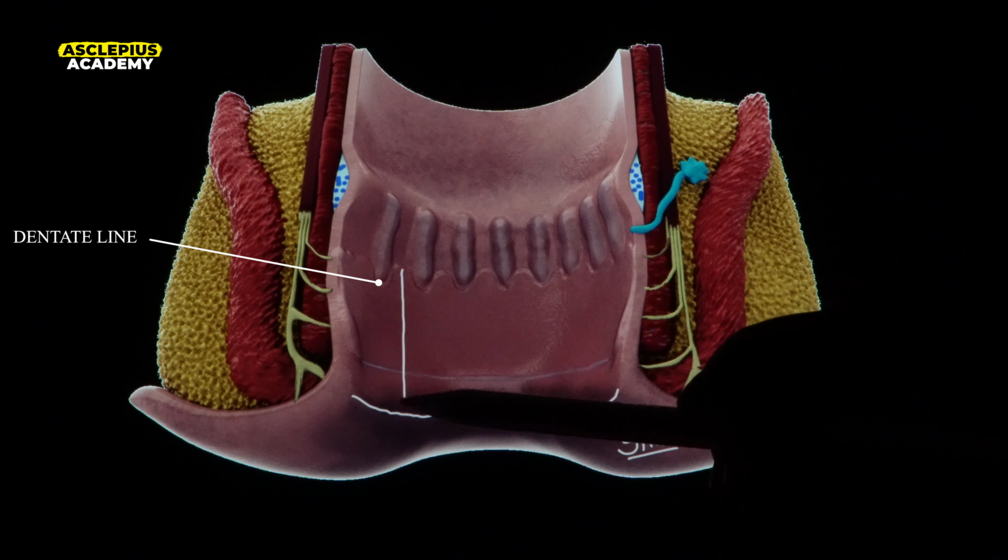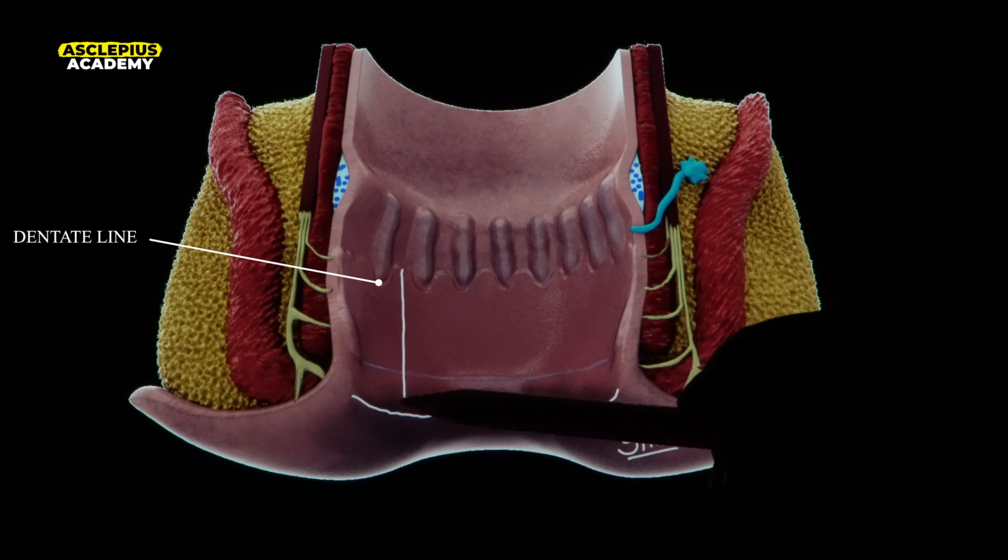Now, anatomical anal canal was from dentate line till the anal verge. If you talk about the length, anatomical anal canal is just 2 centimeters, whereas the length of surgical anal canal is 4 centimeters. So, length of anatomical anal canal is 2 centimeters and surgical anal canal is 4 centimeters long.